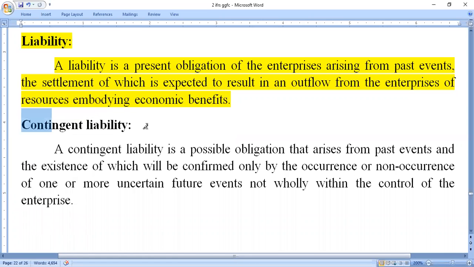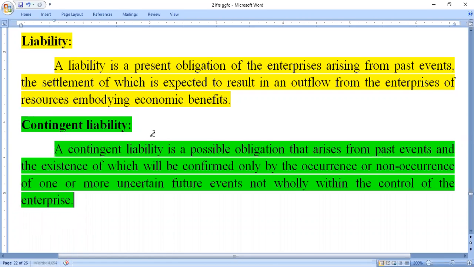After that, the contingent liability. What is meant by contingent liability? A contingent liability is nothing but an uncertain liability. We don't know, it is a difficult liability. A contingent liability is a possible obligation that arises from past events, and its existence will be confirmed only by the occurrence or non-occurrence of one or more uncertain future events not wholly within the control of the enterprise. So contingent liability is nothing but an uncertain liability.